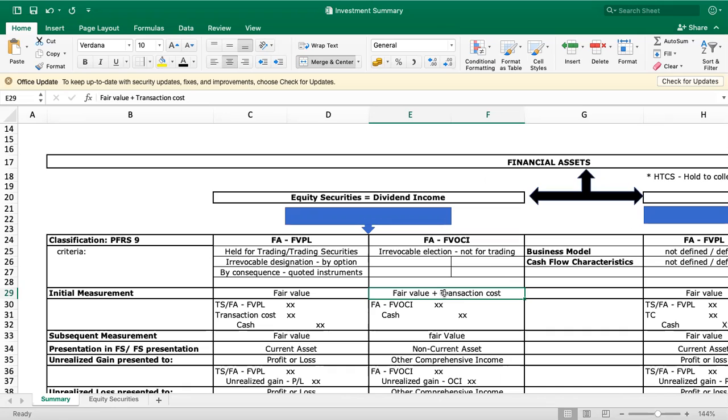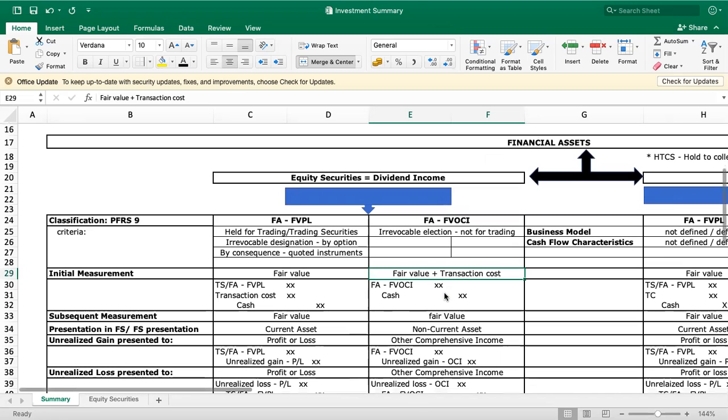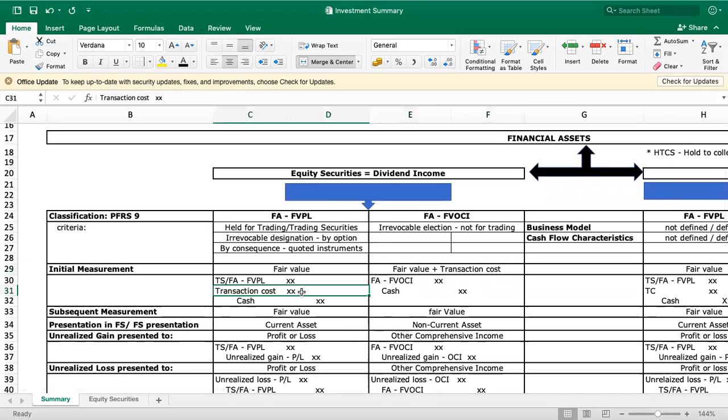If you try to journalize the transaction, this is what will happen. This is your entry. So under FVPL, you debit trading securities or financial assets at fair value through profit or loss. Then, if there is transaction cost, again, it's not part of the initial measurement of the investment. So you debit transaction cost because it is an outright expense under financial asset fair value through profit or loss, then you credit cash because you purchased the shares.